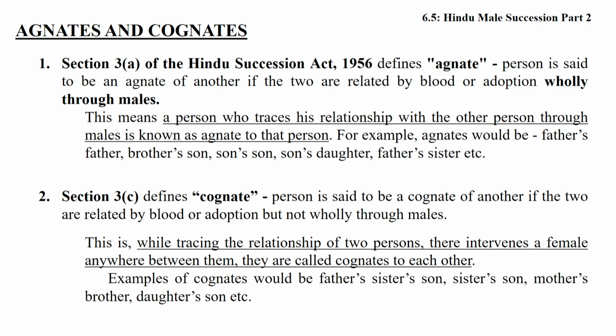Section 3 sub-clause C defines cognates. A person is said to be a cognate of another if the two are related by blood or adoption but not wholly through males. While tracing the relationship of two persons, if a female exists between them, they are called cognates of each other. For example, father's sister's son is a cognate, because a sister exists in between. Therefore, he is known as a cognate.